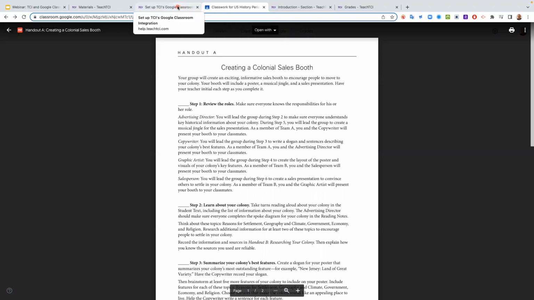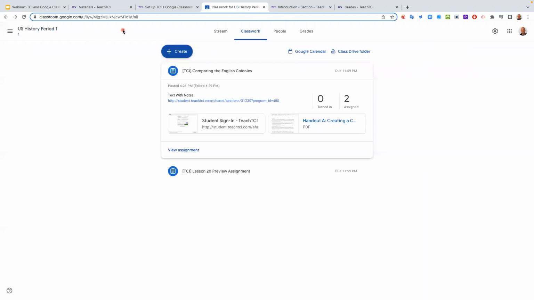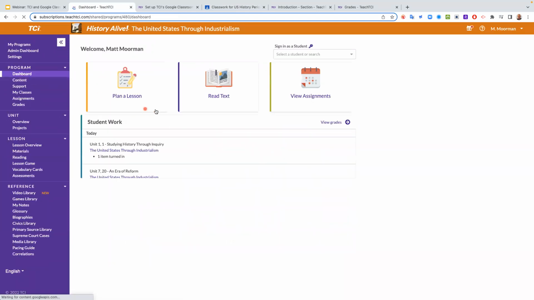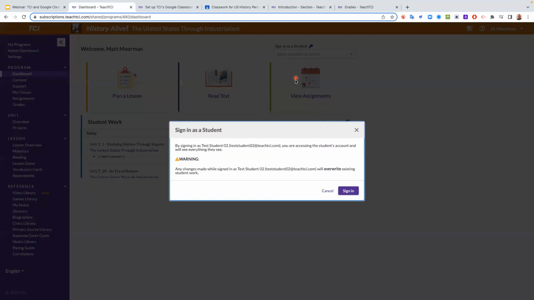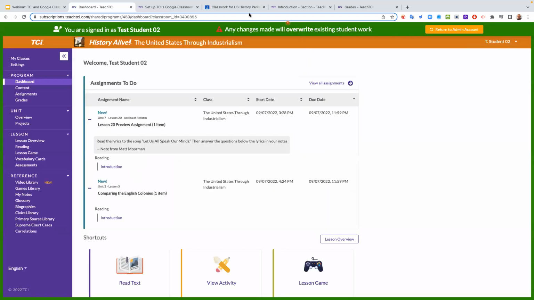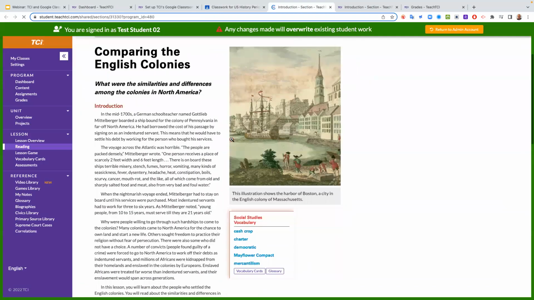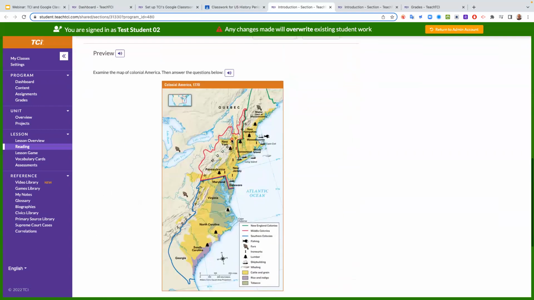Now let's do a test on the grades again. Let's test that grade thing out. Let's go back here and let me make sure that I'm signed in as a student, because otherwise it's not going to work. And I'm going to sign in as Test Student 2 this time. And we will go in and click on that assignment. We're going to read about the English colonies here, and then we're going to do something.